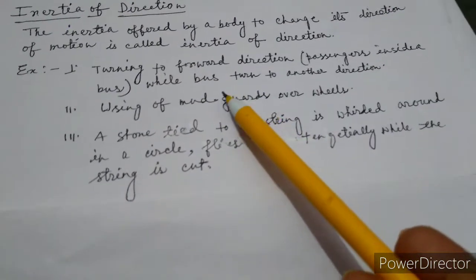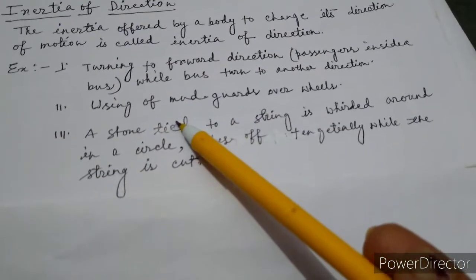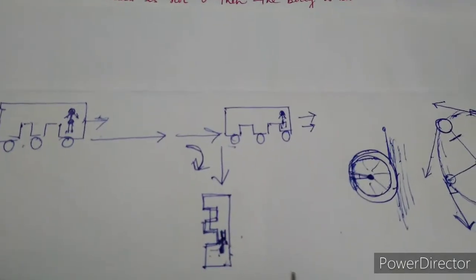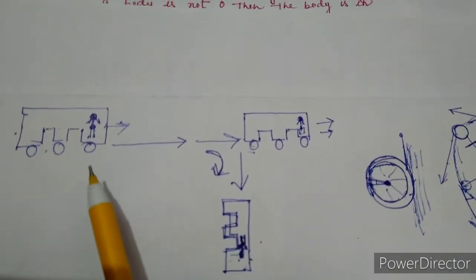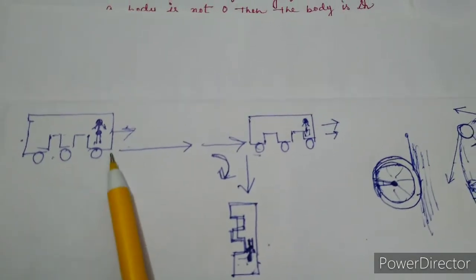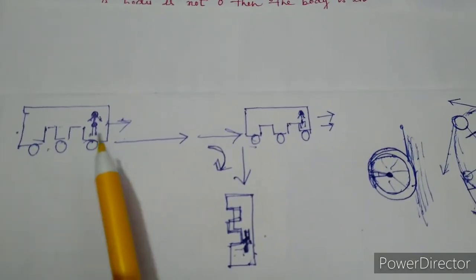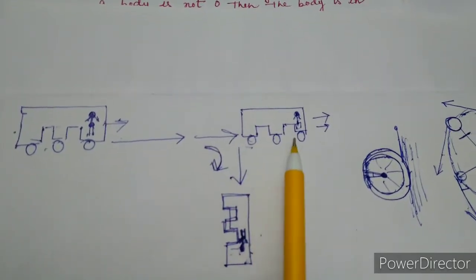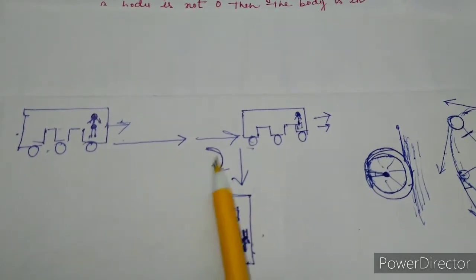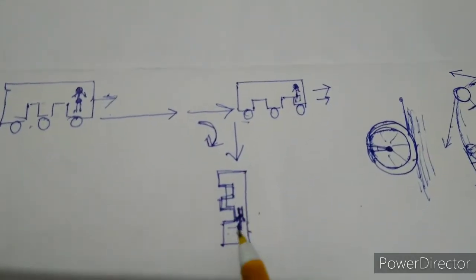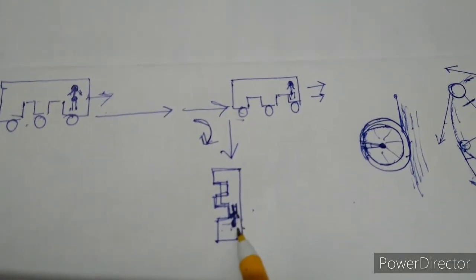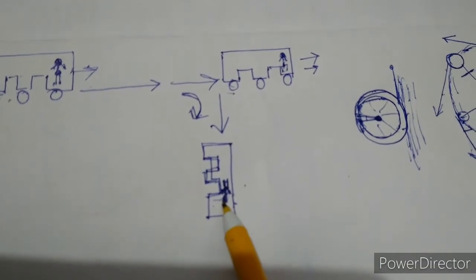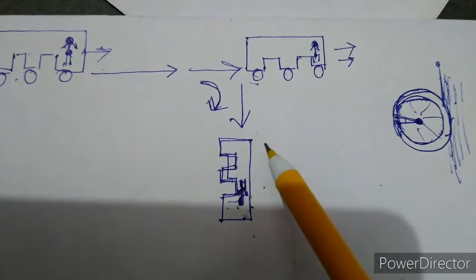I am showing it by a diagram. So see, suppose this is a bus. Inside this bus, some person is standing, and the bus is moving in the forward direction. And suddenly, suppose this bus takes a turn in this way, then what will happen? This person will fall down in the forward direction. What is the reason?